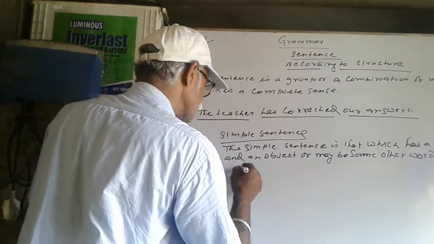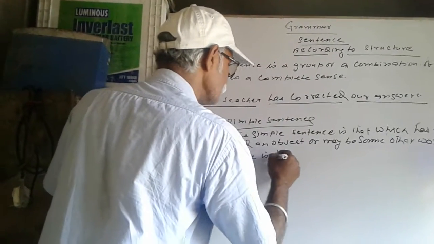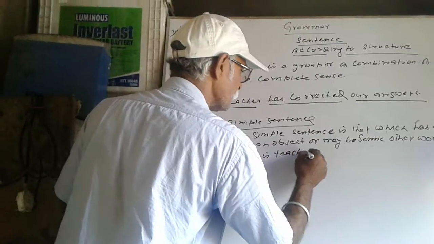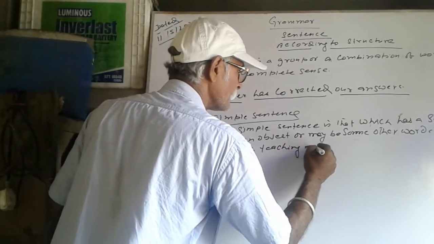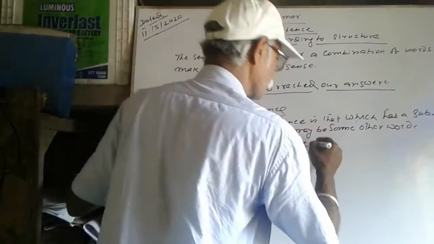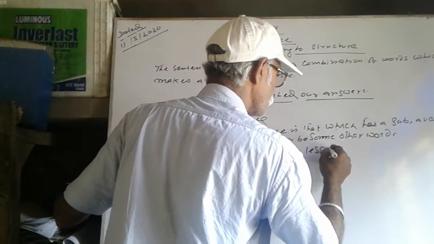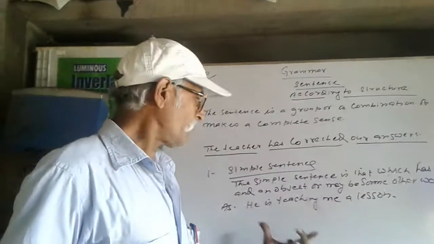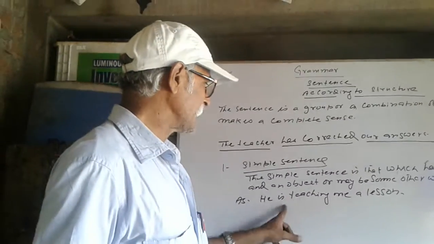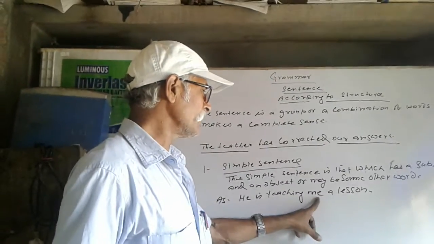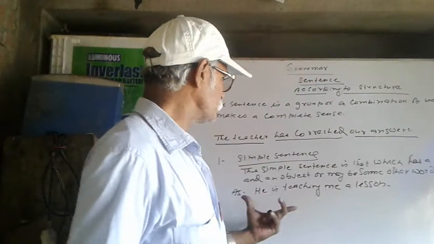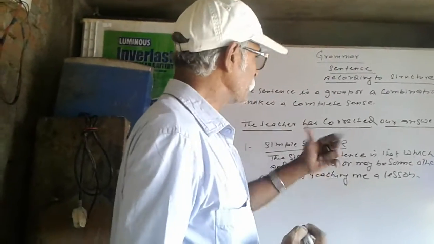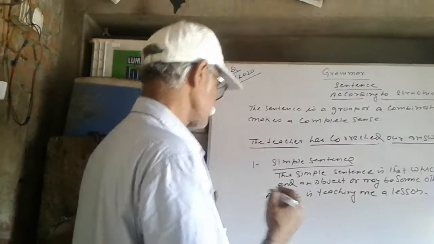For example, he is teaching me a lesson. He is teaching me a lesson is the example of the simple sentence because there is only one verb, there is only 1 or 2 objects. So this makes a complete sense and this one becomes the simple sentence.